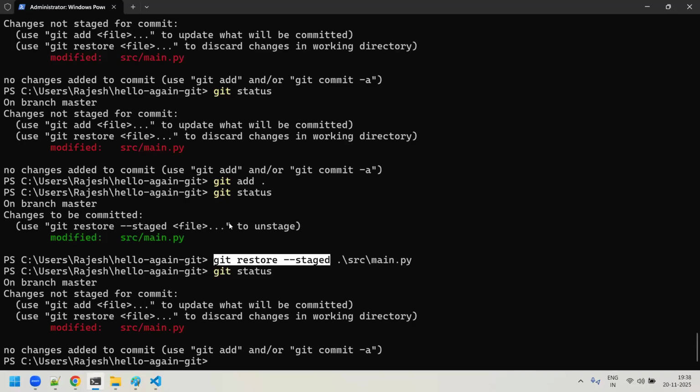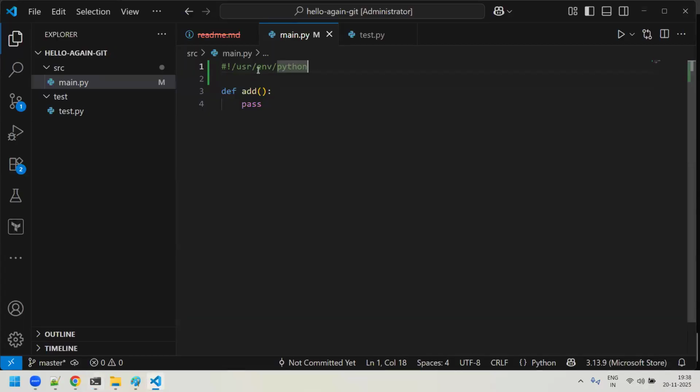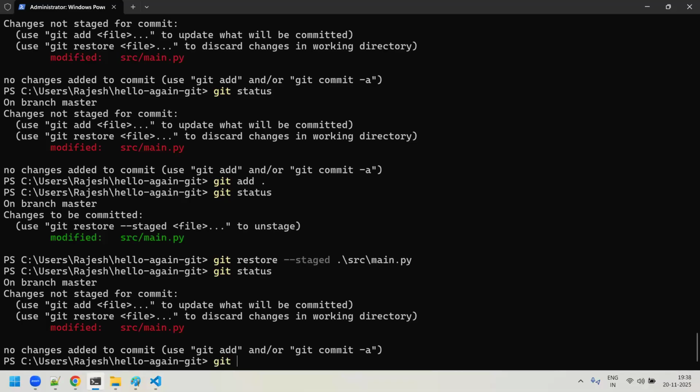Okay. Now you say, Rajesh, I don't want to have this. I want to completely remove it, man. For example, here you added this whole line. Now you say no, I don't want that change at all. I want to completely remove everything. So what you will do here is just say git restore one more time, and then specify the file name here. Right?